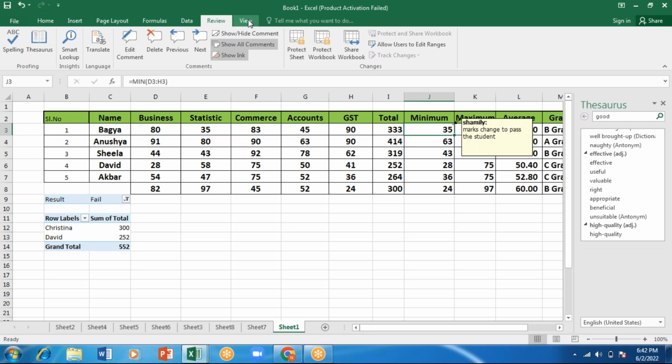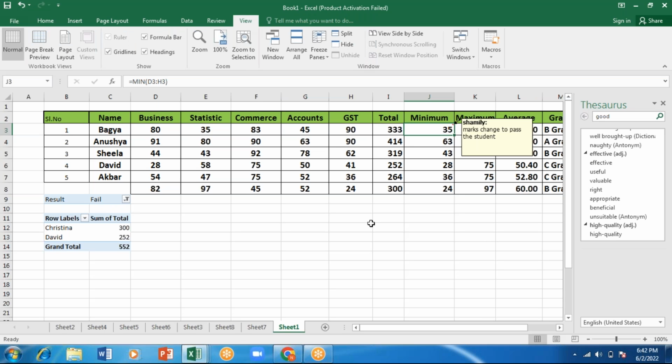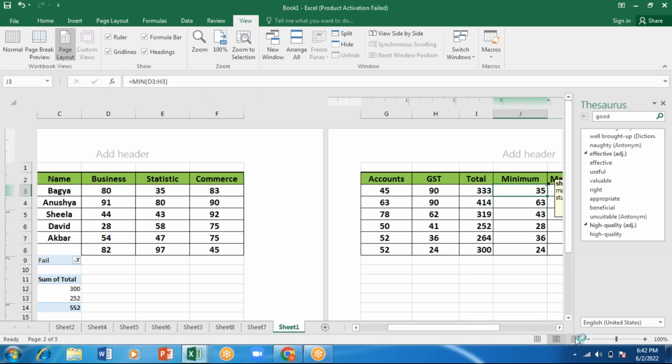This is covered, so I'll just keep this. View is also done. Here I have already told you what is Normal view and Page Layout.